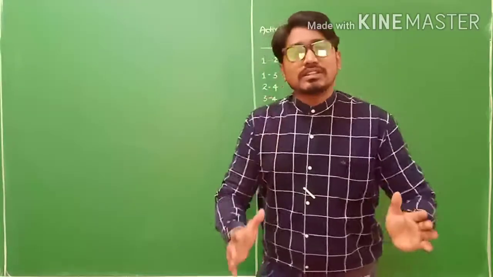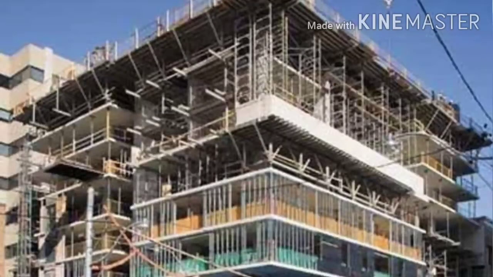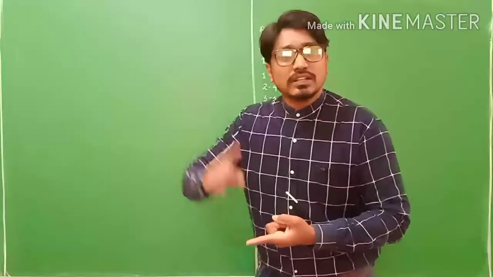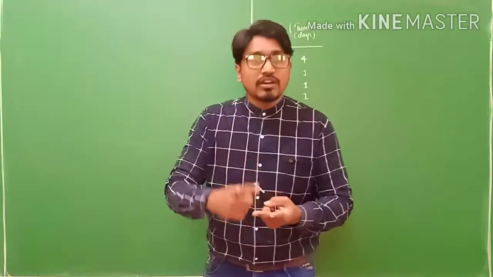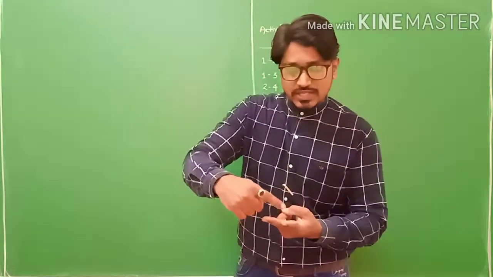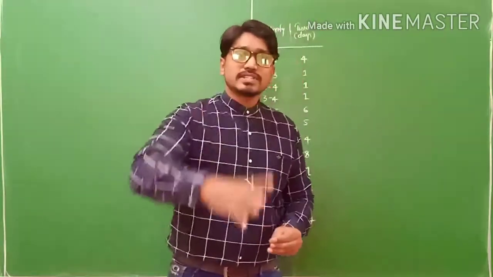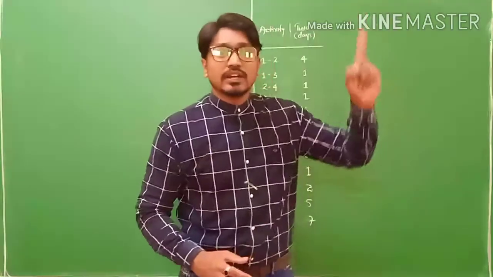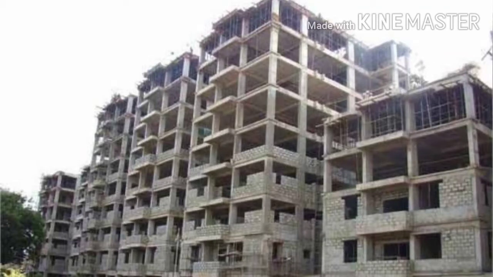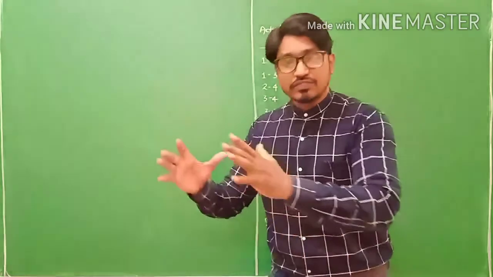Just consider the construction of a building, my friends. To construct a building, what does the engineer plan? He plans first of all the available time and available cost. What is the cost and what is the time? The time frame is, for example, 5 years given to you to construct a 10-floor building, with this much cost.